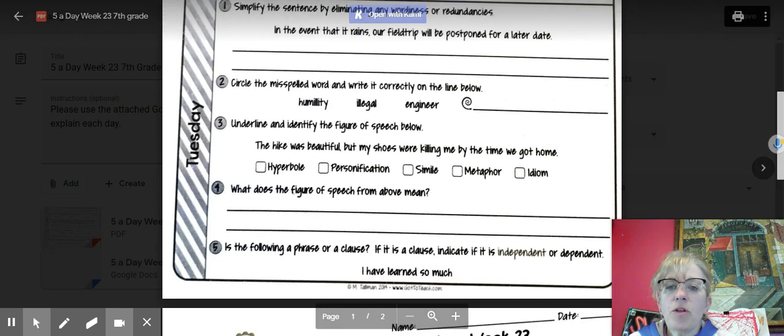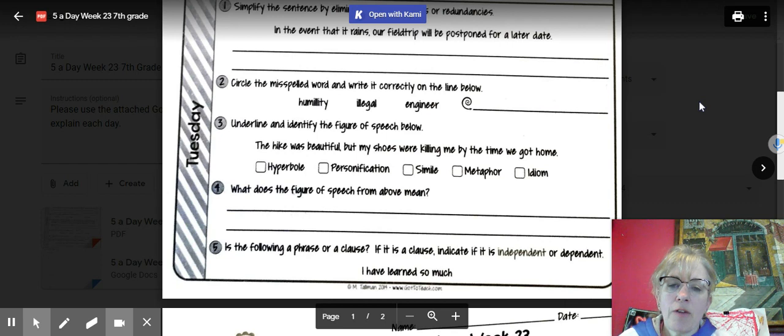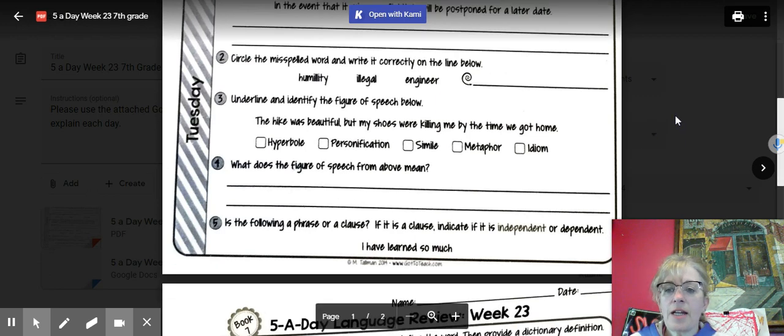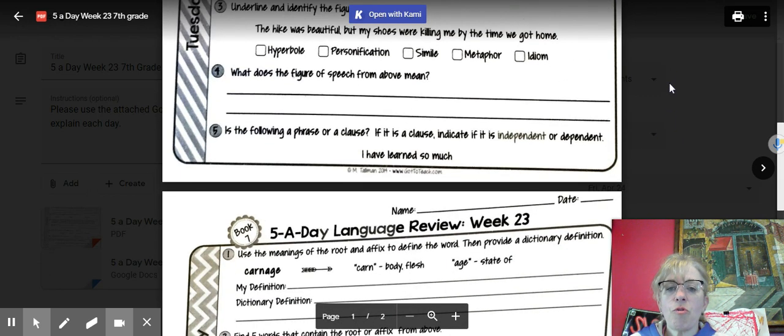For number 3, what is the figure of speech? Please make sure when you're typing these that you type the figure of speech and then you identify it. Remember, hyperboles are big exaggerations. Personification is when you're making something that isn't alive have human qualities. A simile uses like or as. Metaphors compare things but don't use like or as. And idiom would be your last choice, where you have a group of words that doesn't mean what it's intending. Don't forget to identify what it means on number 4.